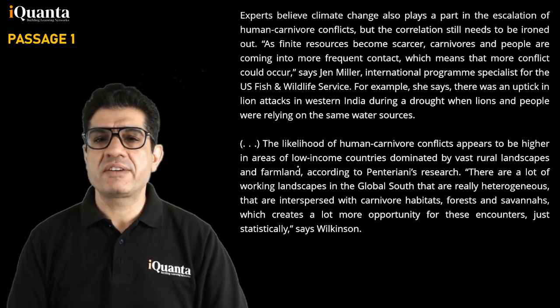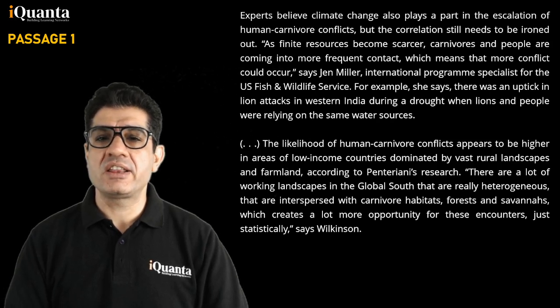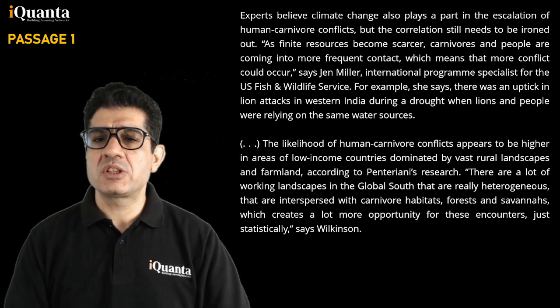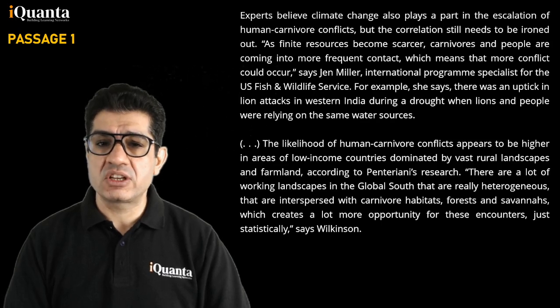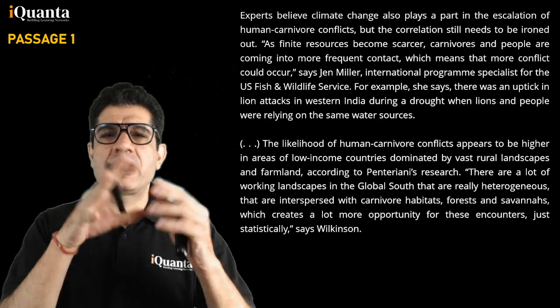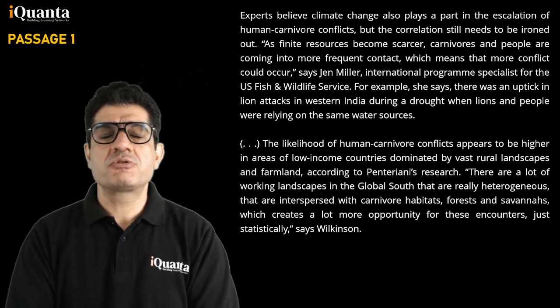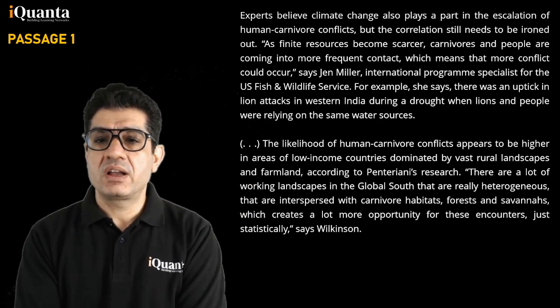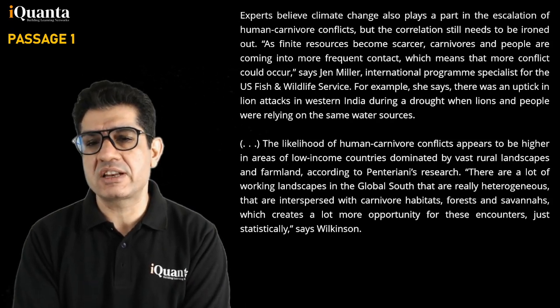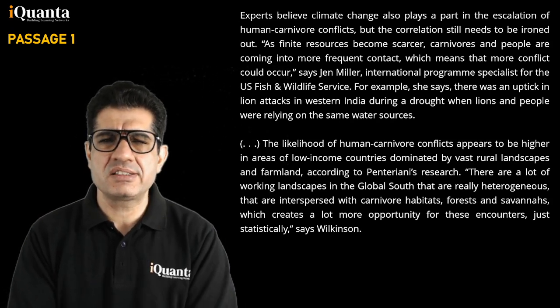And the last paragraph says the likelihood of human carnivore conflicts appear to be higher in areas of low income countries dominated by vast rural landscapes and farmland, according to Penteriani's research. There are a lot of working landscapes in the global south that are really heterogeneous, that are interspersed with carnivore habitats. So in between you have these regions for carnivores, carnivore habitats, forest, savanna, so regions which create a lot more opportunity for these encounters, just statistically, says Wilkinson.